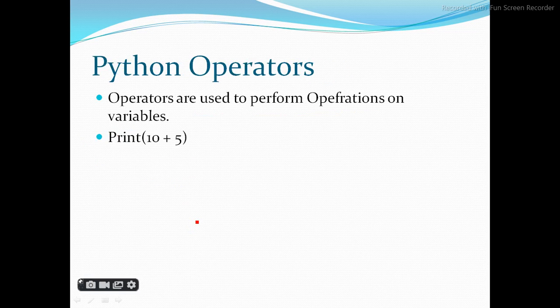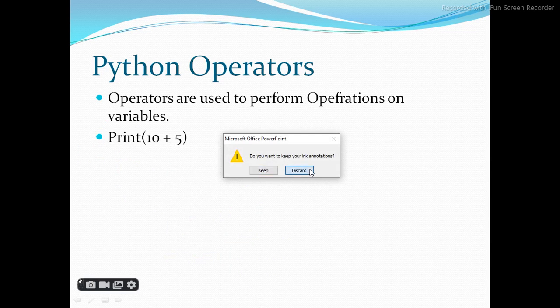Python operators. We have different types of Python operators. Operators are used to perform operations on variables and values. If we write print 10 plus 5, then we will get 15. I will show you. Let's end it, discard.